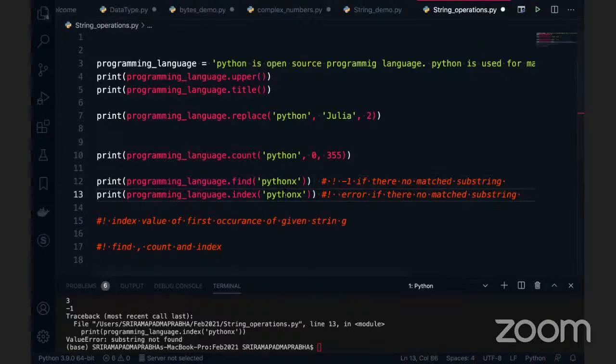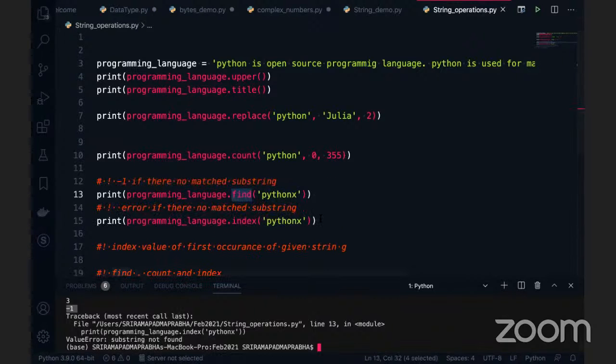But it is suggestible to always use the find method because somehow you can easily manage the error. But it is quite difficult when you are working under big logic, because it is difficult to find the value, since it is going to store -1 into your database, right? If you don't want to store the -1 value into your database, then you can go for the index function. That is the difference: find is just like a search. It searches and gives the index value, and if the value is not found, it will give -1. But index always returns an error if the value is not matched. Okay, makes sense? Is it clear?